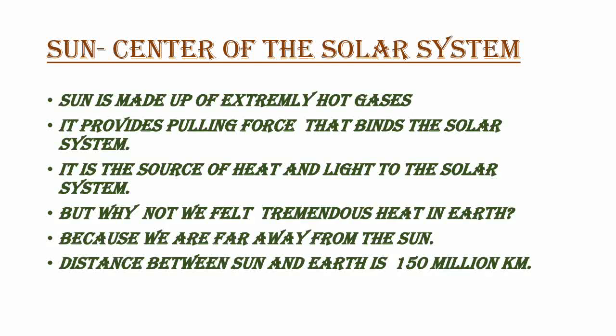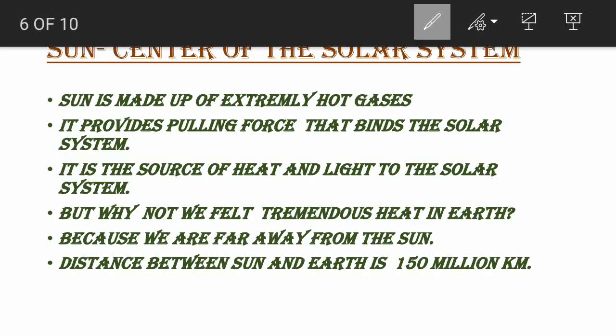And what is the sun made up of? The sun is made up of an extremely high amount of hot gases. But why can't we feel this temperature on the earth? Because, see here, the distance between earth and sun is 150 million kilometers. How many kilometers is it? 150 million kilometers. So we are not able to feel the temperature of those hot gases on this earth. We are living on earth, right? So we can't feel that extreme hot gas temperature on this planet earth.